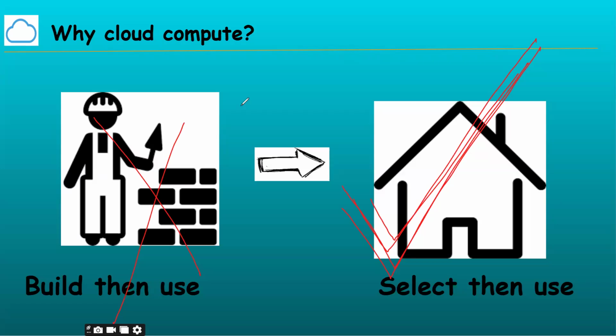Let me give an example. If you want to go to the railway station by car, how many ways can we get a car? Two ways: either buy a new car or a rental car. Which is easy for you? Just for reaching the railway station, going to the showroom and buying a new car, is it easy? No. Then what is the next easiest way? Book a cab by using mobile. Within 10 minutes, the car is available at your doorstep. Get into the car, reach your railway station, and pay whatever tariff is due.